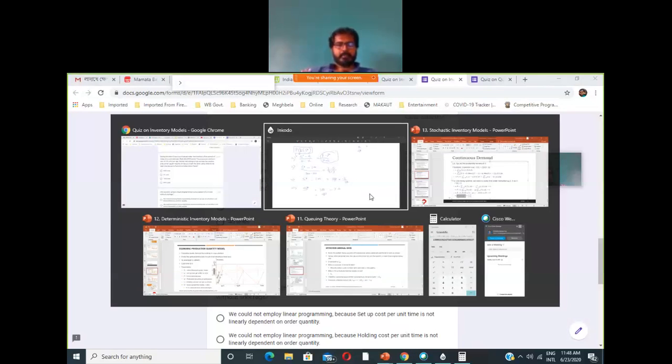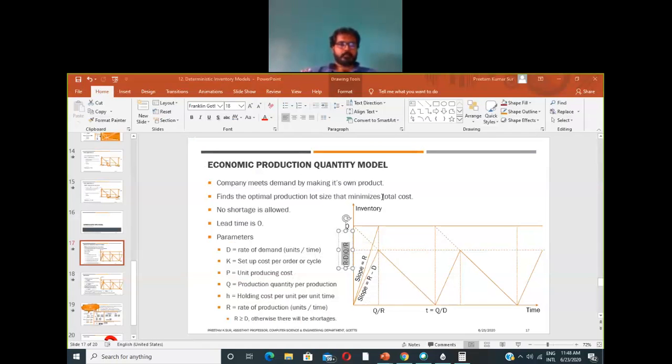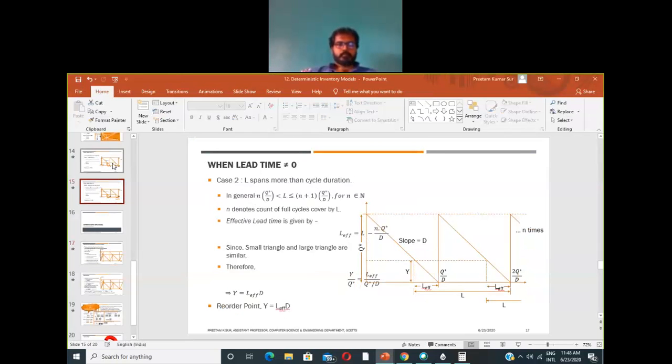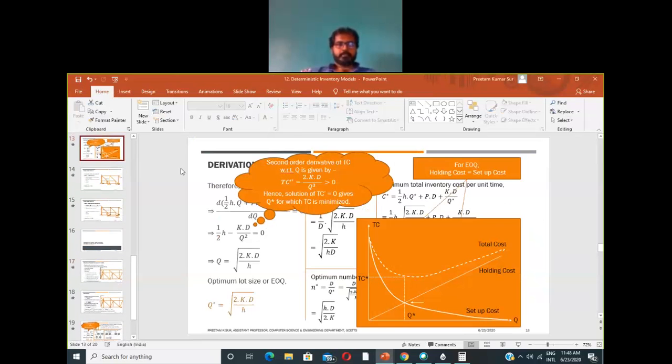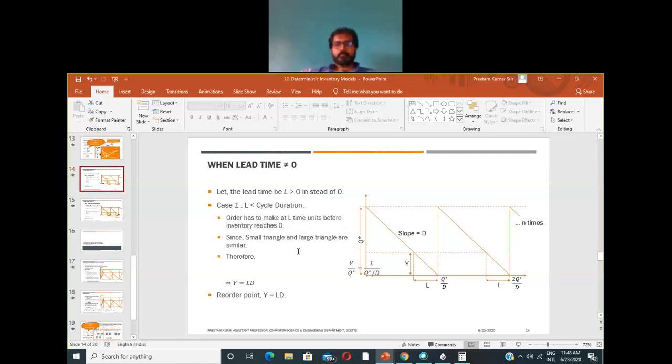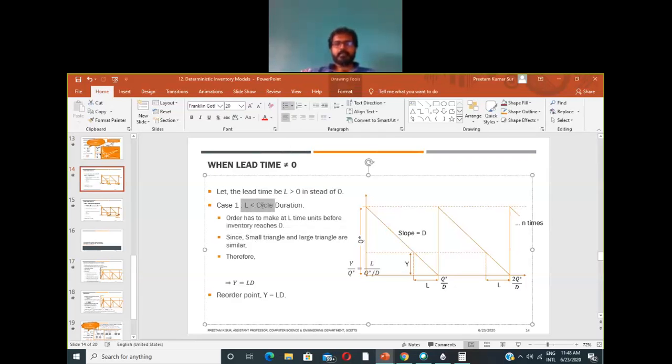If I come to the slide, first we derived this expression without considering any lead time, so we considered lead time equal to 0, and then we introduced lead time. What we found is that when the lead time is less than the cycle duration, the lead time demand is L into D, that is, the demand rate into the lead time duration.